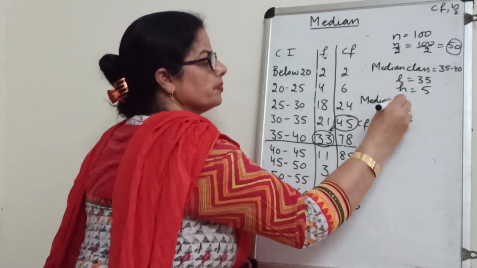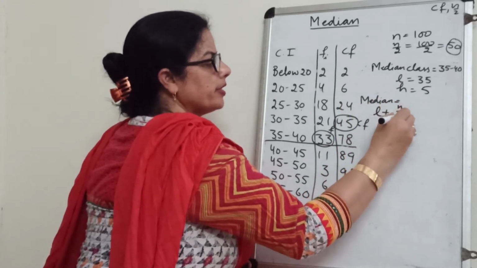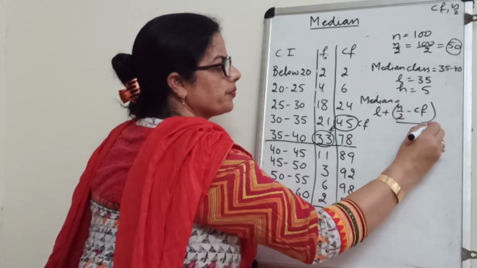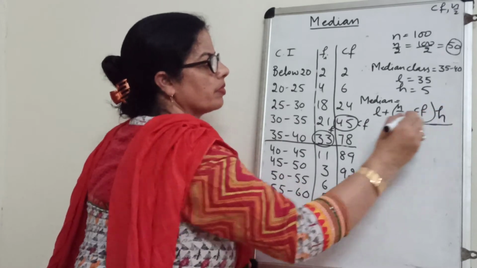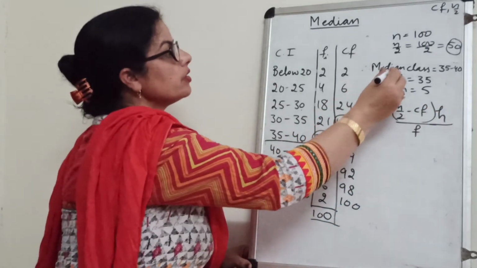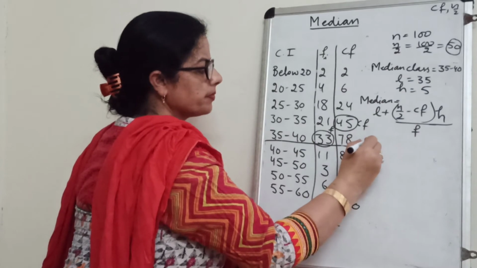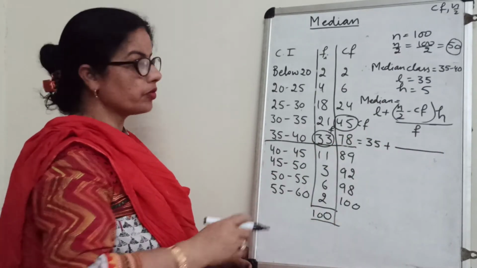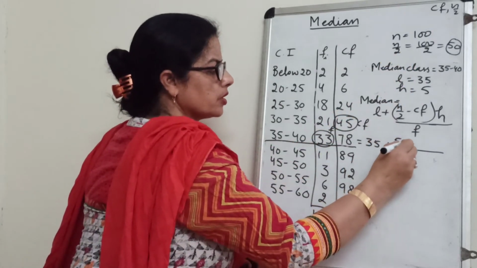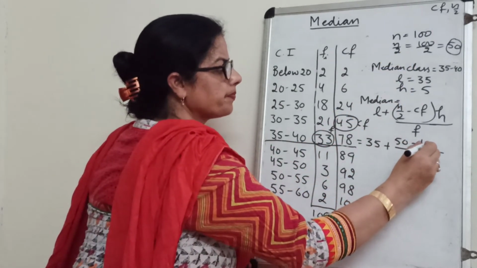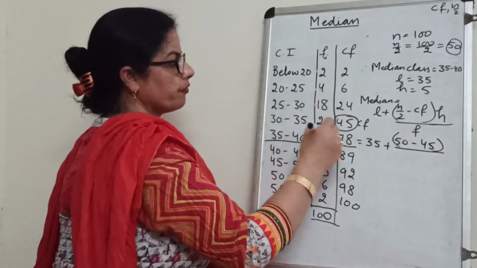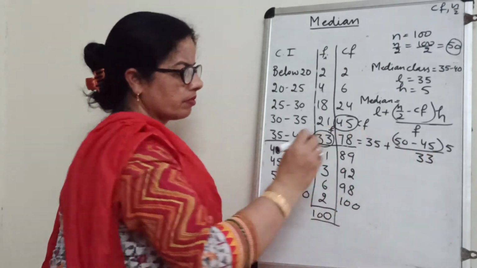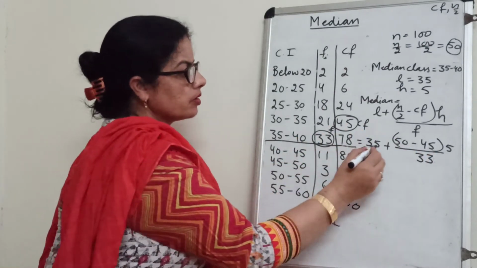Now, what is the formula of median? Median is equal to L plus N by 2 minus CF, by F, into H. This is the formula. Now put the values. What is L here? 35. Then we will write numerator and denominator. N by 2 is 50. CF is 45. The gap H is 5. F is 33. In this way we will put the values.